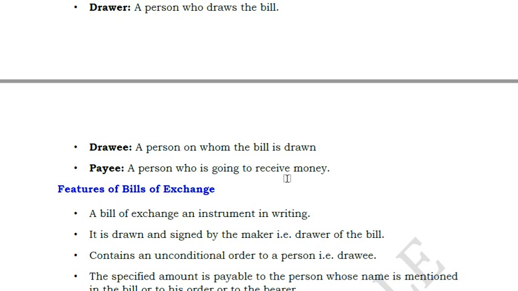Just like what I have told you, in some circumstances they endorse the bill of exchange to the bank. Now the bank is the person who is going to receive the money, so it is called the payee. So in a bill of exchange there can be 2 parties or even 3 parties. That means you can endorse that bill of exchange to some other party.